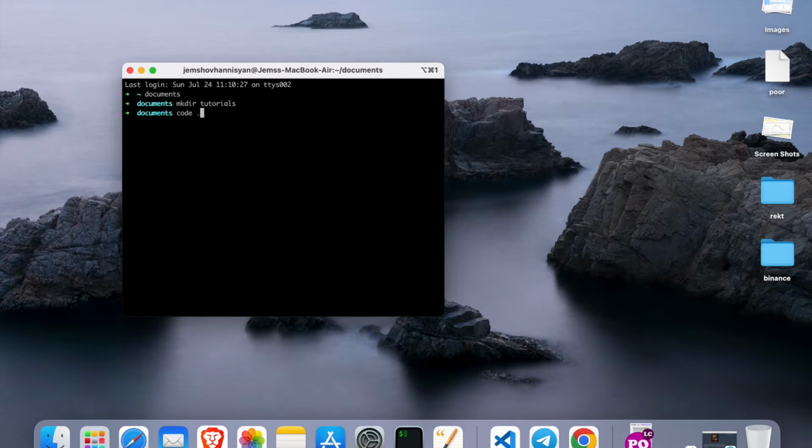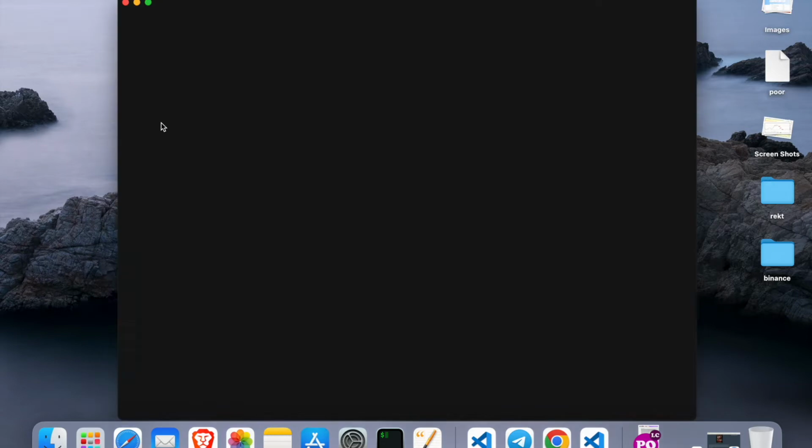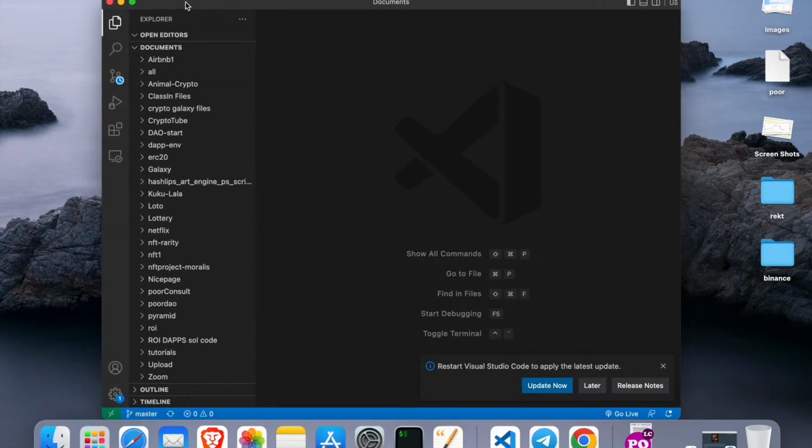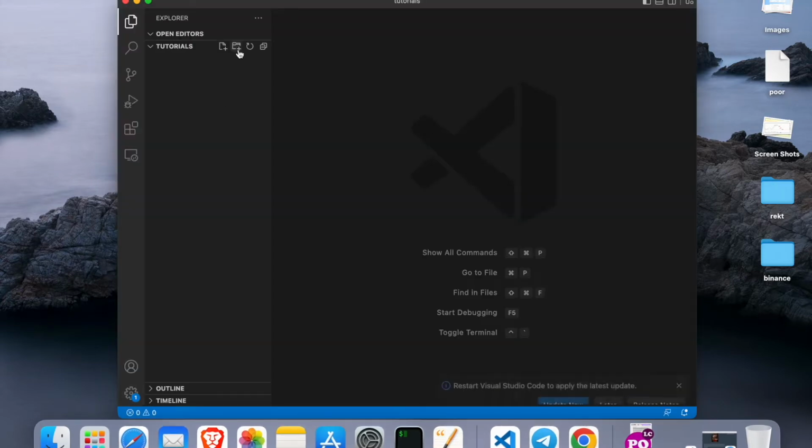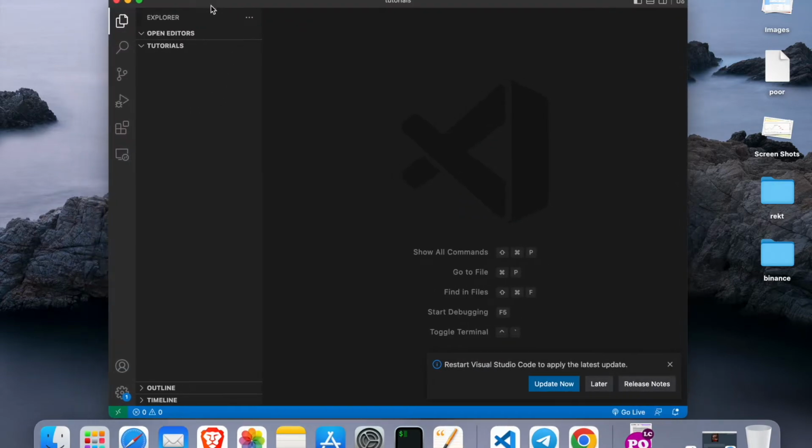If you haven't previously used VS Code, if you are new to it, then after you install it, you can just open it as you usually open any program. But I have installed this shortcut, so in the terminal I'm just gonna type in code space dot, press enter. It will open the VS Code. Oh, excuse me, not there. So documents, I need to cd to the folder that I have just created. And only there I type in code space dot, and then it opens the VS Code in the folder that I've just created.